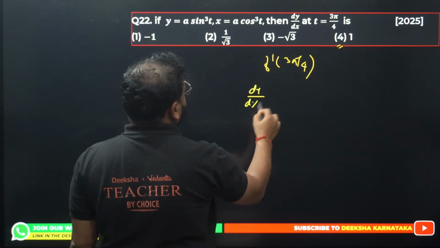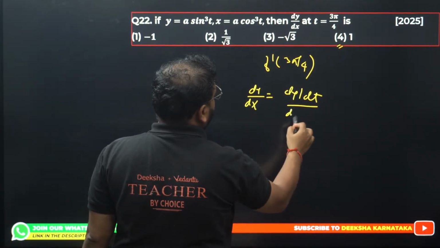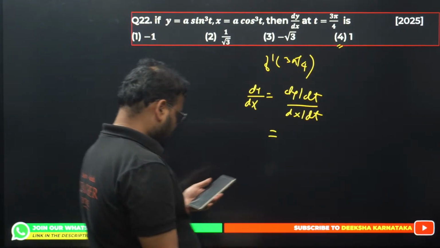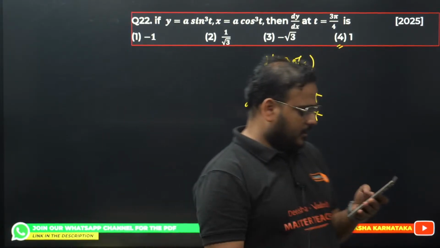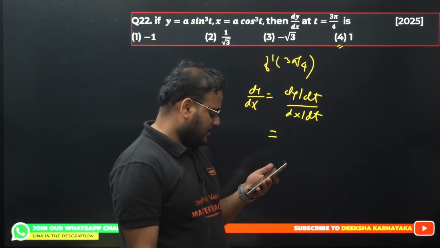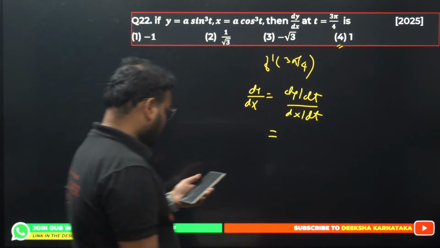dy by dx, so we have dy by dt upon dx by dt, the parametric form. Your answers, Purni and Ali? Okay, Purni also D. Alright, Ali, no answer. Okay, let me continue then.